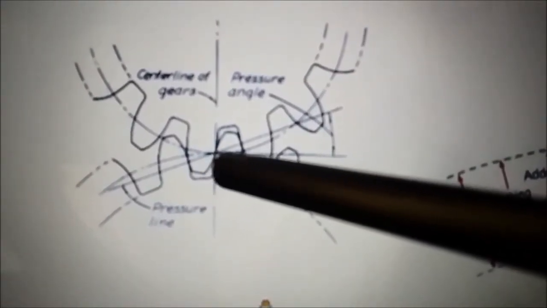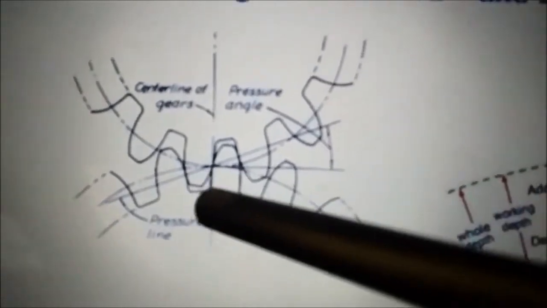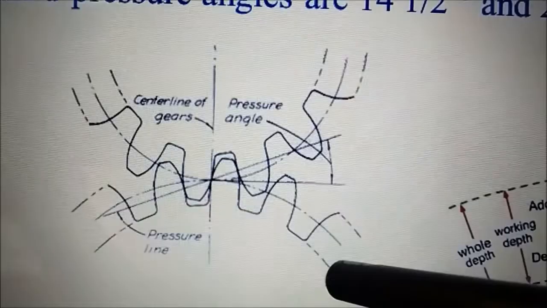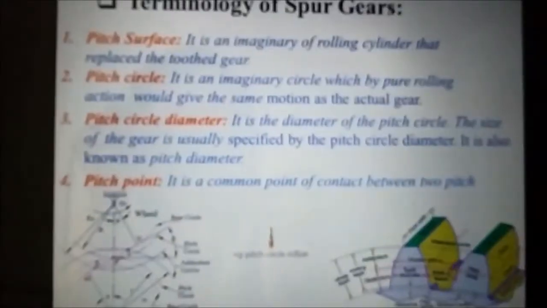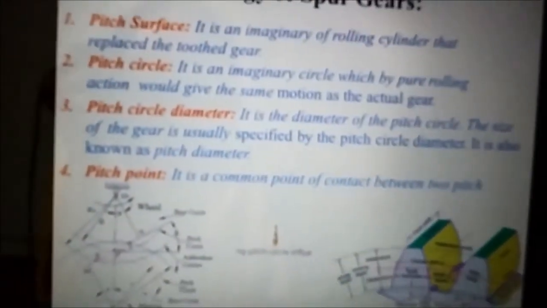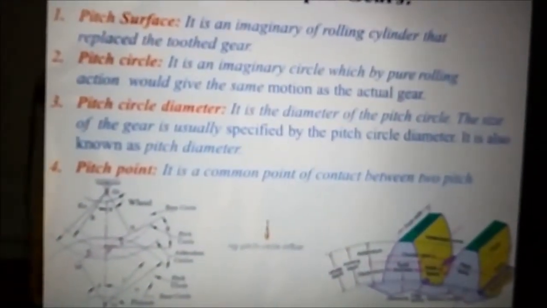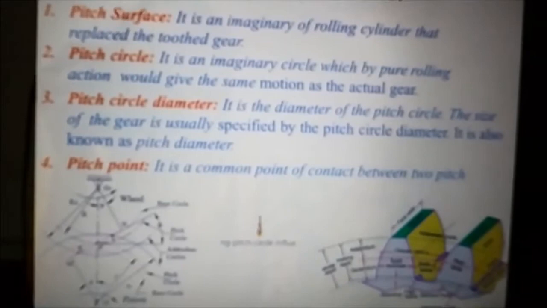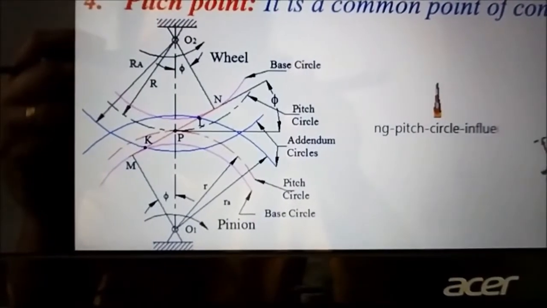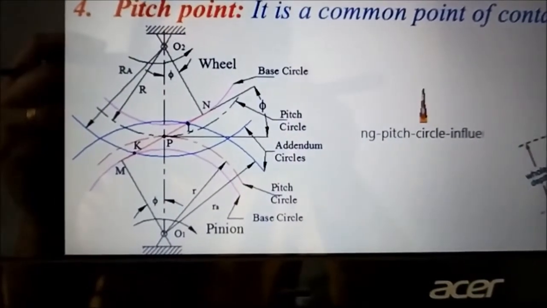That contact point is called the pitch point, and the locus drawn from that pitch point is called the pitch circle. I repeat, what is pitch circle? Pitch circle is an imaginary circle which by pure rolling action would give the same motion as that of the actual gear, or the locus drawn from the pitch point is called the pitch circle.